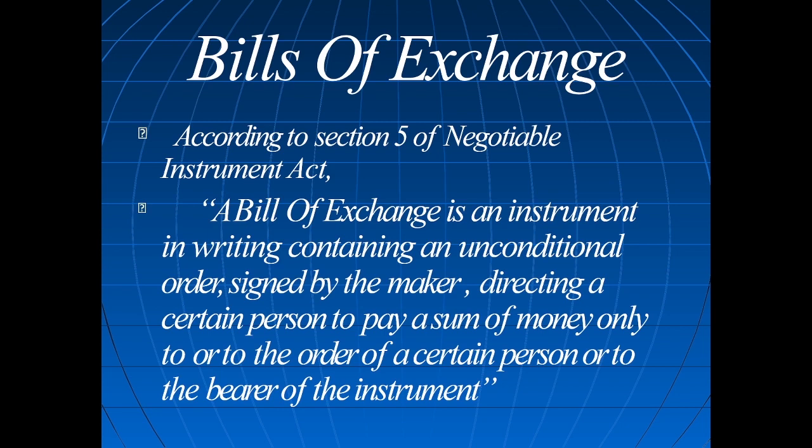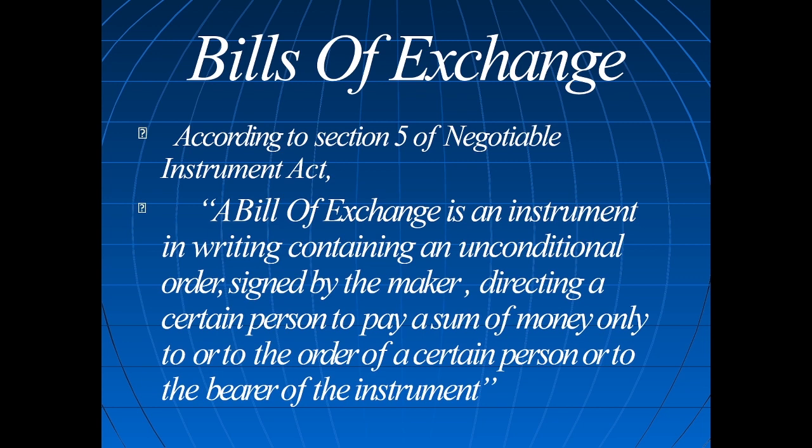Instead of writing self or a particular name, you can give the cheque to somebody, they will write their name and produce it in the bank. That is called bearer of the instrument.